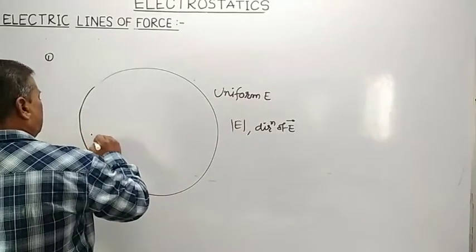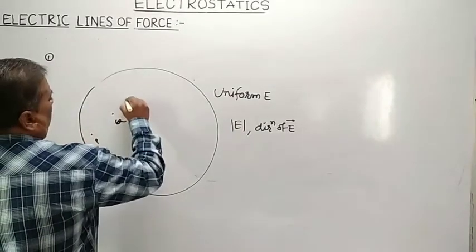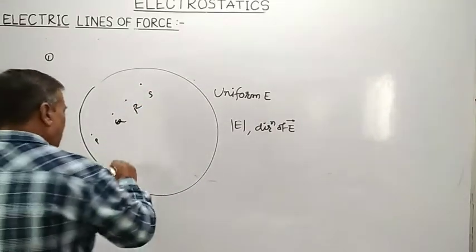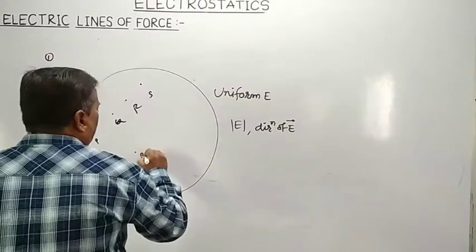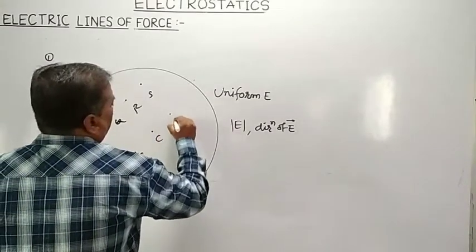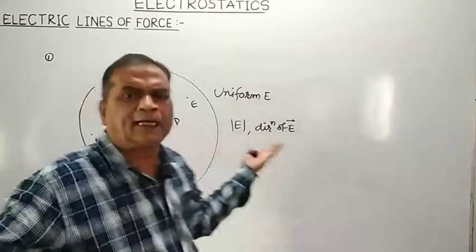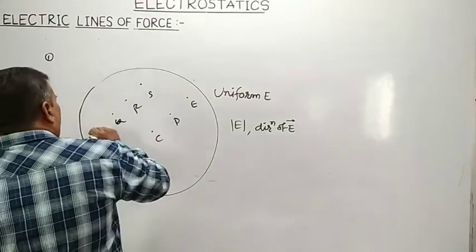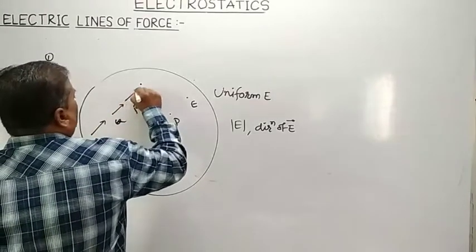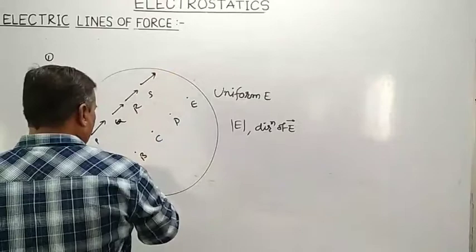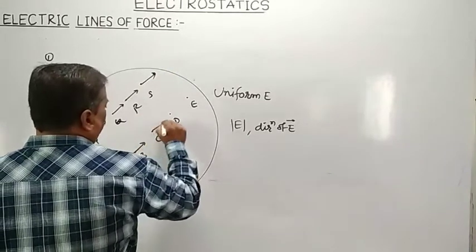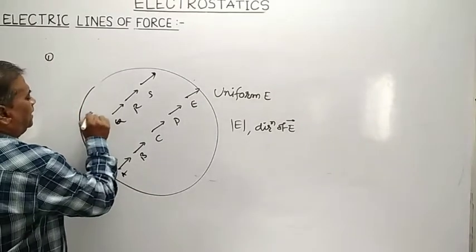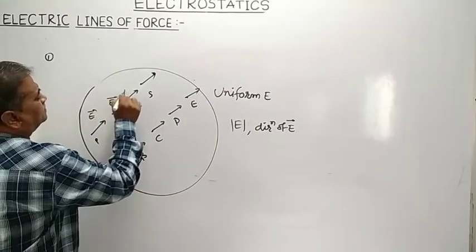Means if I say that P, Q, R, S or A, B, C, D, E, these are any points in the region of electric field, then both the magnitude as well as direction of electric field at every point should be same.